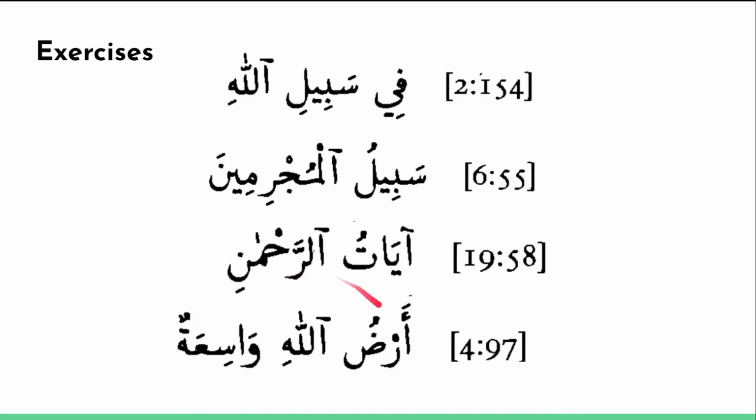So wasi'atun describes earth. And how do we know it's describing earth and not the word Allah? One is by context, but suppose the word was such that it could describe either the possessed or the possessor. In that case, you can see which one it actually matches. Here I can look at the case endings: this is marfu', this is also marfu', whereas the word Allah here is majroor. If it was describing the word Allah, this would also have to be majroor. I can also look at gender and other things. Ard is actually feminine, and so is wasi'a here.